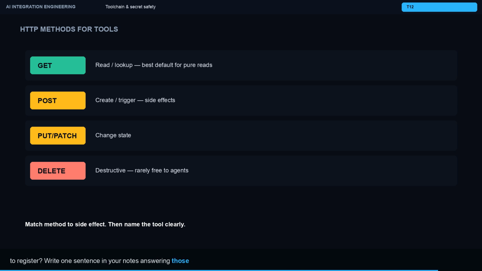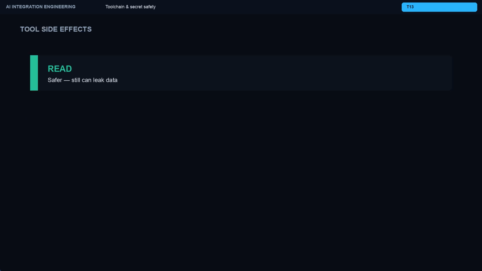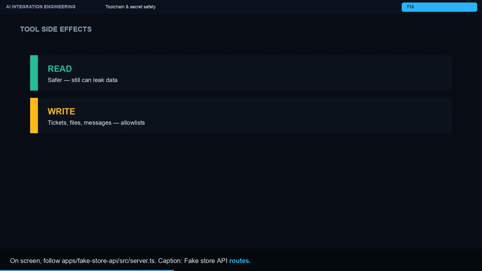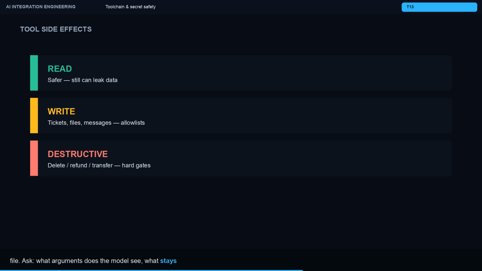On screen, follow apps/fakestore/api/src/server.ts. Caption: fakestore API routes. Scroll the real file. Ask, what arguments does the model see, what stays server-side, and what would you refuse to register? Write one sentence in your notes answering those three questions for this lesson.